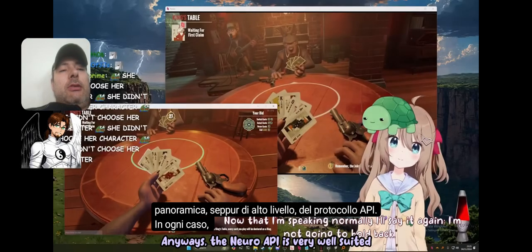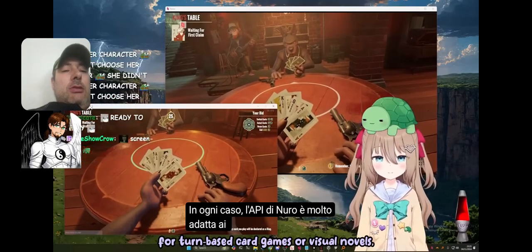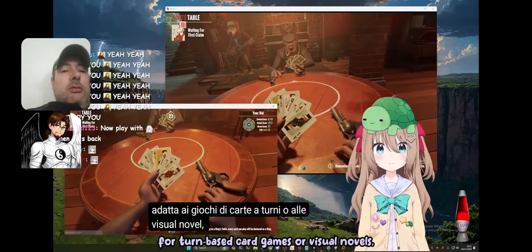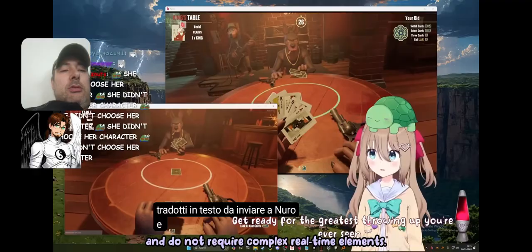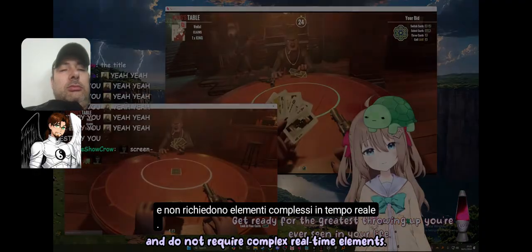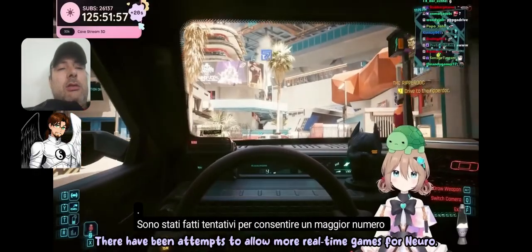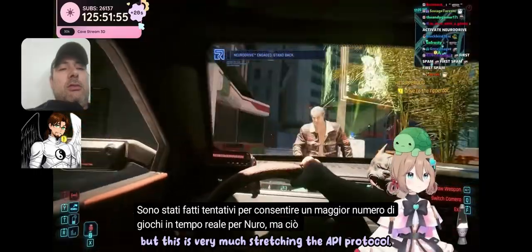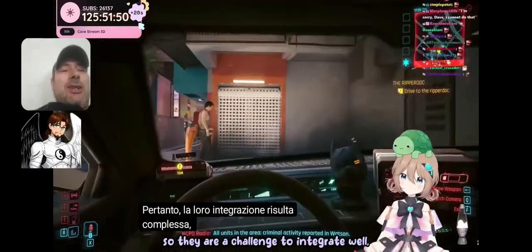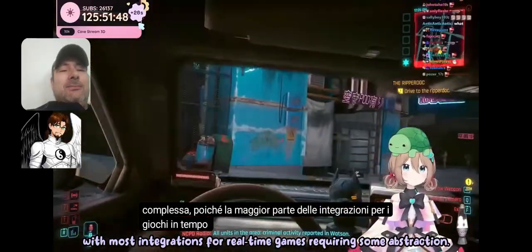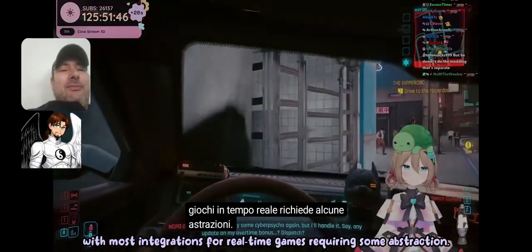Anyways, the Neuro API is very well suited for turn-based card games or visual novels, since those can easily be translated into text to send to Neuro, and do not require complex real-time elements. There have been attempts to allow more real-time games for Neuro, but this is very much stretching the API protocol. So they are a challenge to integrate well, with most integrations for real-time games requiring some abstraction.